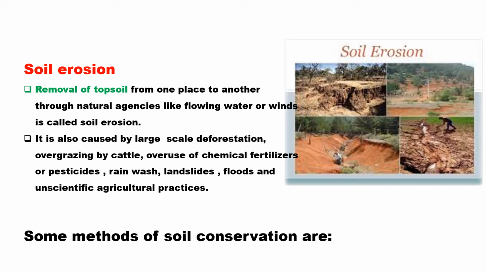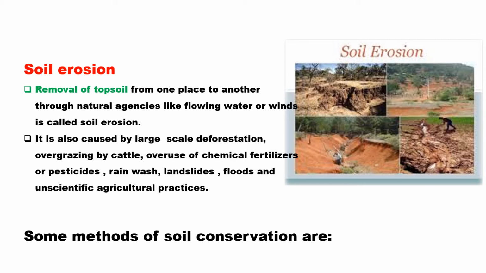So the soil at that particular place, because of some faulty practices, the topmost layer of the soil is getting eroded. And that is what we call soil erosion. This is a time and a need to study soil erosion. The removal of topmost soil from one place to another place is known as soil erosion. Therefore, I would like to say that soil erosion and depletion of the soil are the two major problems associated with the soil resource.